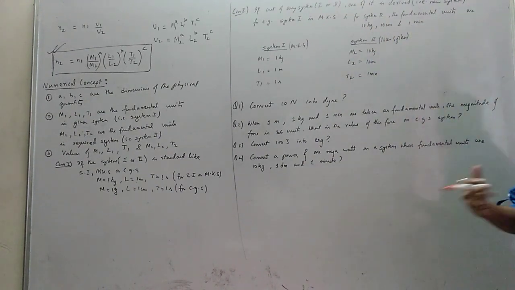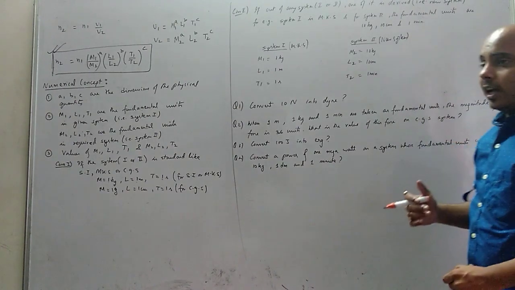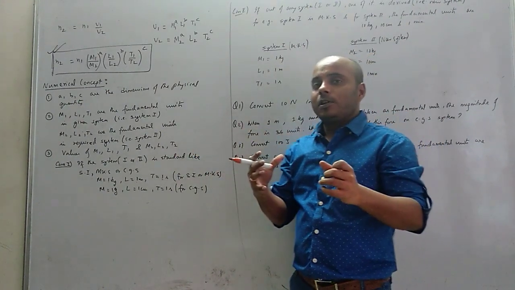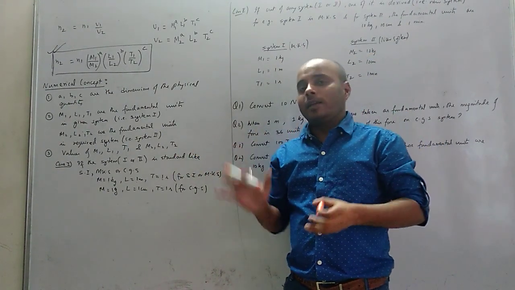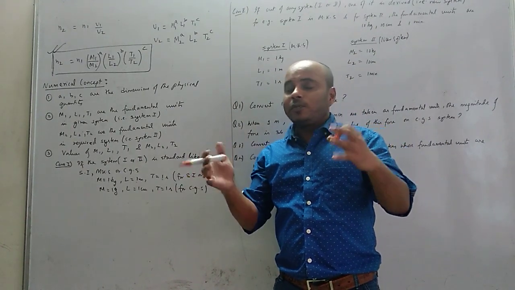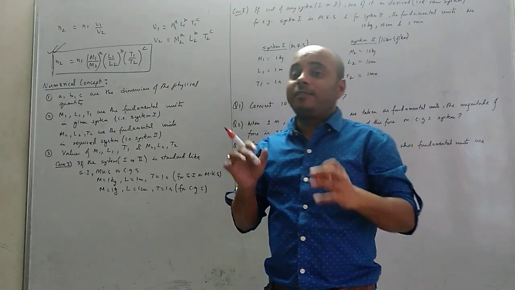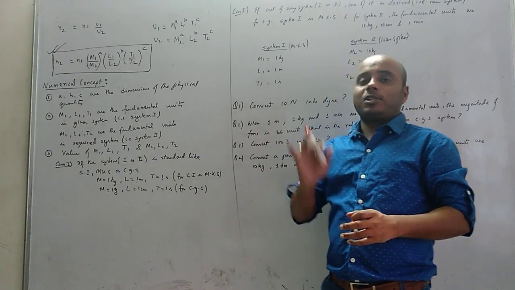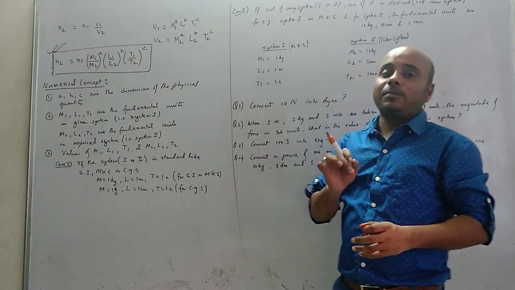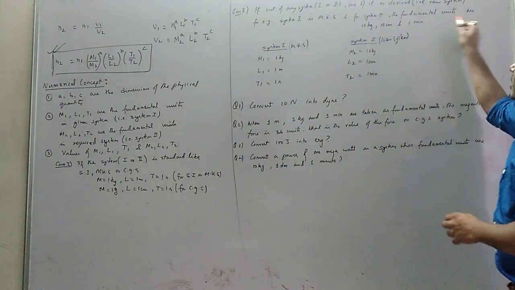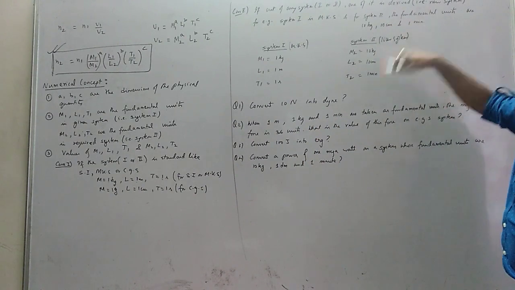Okay, so please repeat the video if you don't understand. Again and again, listen carefully to what I'm trying to say. Okay, class, these M1, L1, T1 and M2, L2, T2 values will not always be 1, 1, 1. Units depend on the system, but values are not 1, 1, 1. 1, 1, 1 only when it is a standard system. And if it is a derived system, a new system told in the question itself, then whatever value is given to you, I will take that.